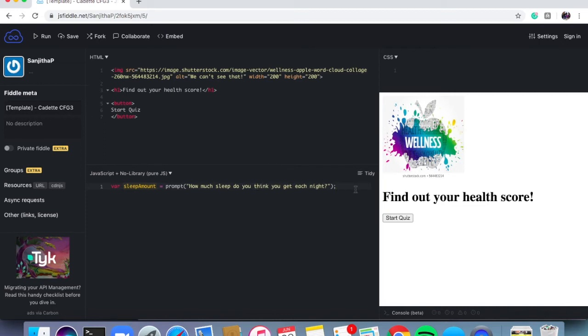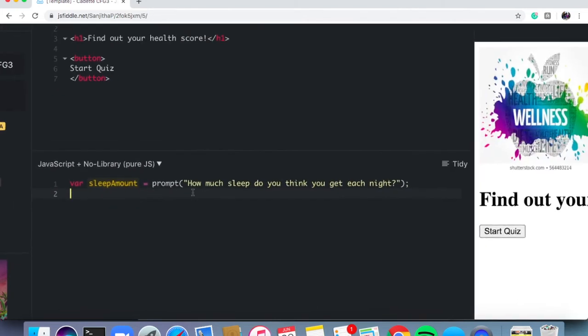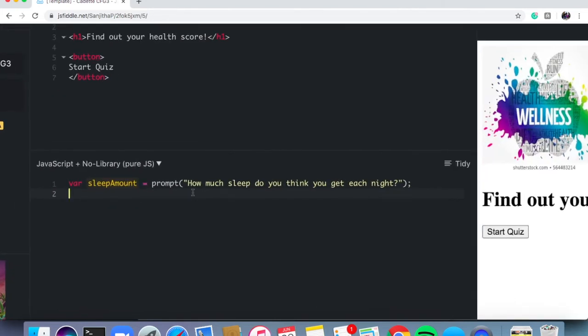So the next part is going to be, I want to determine whether or not the number that the user typed in is worthy of gaining a point towards their health score. And here we're going to determine that they need to type in a number that's 9 or higher. Say that they get 9 hours of sleep or higher to consider that they get enough sleep. Let's say we're doing this for teenagers, right? So to do this, I'm going to write an if statement.